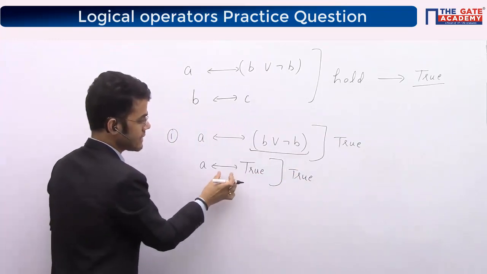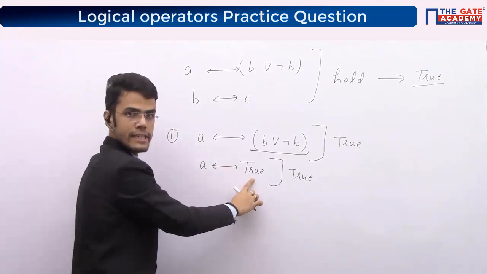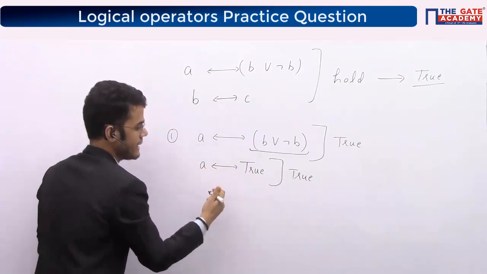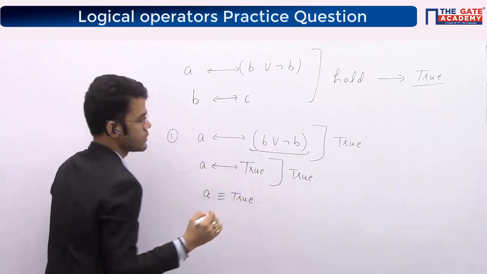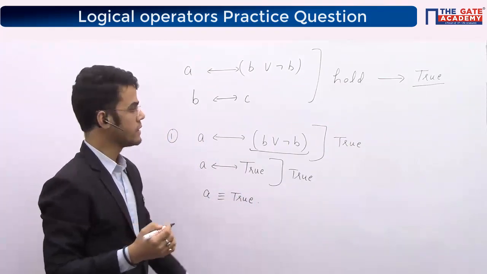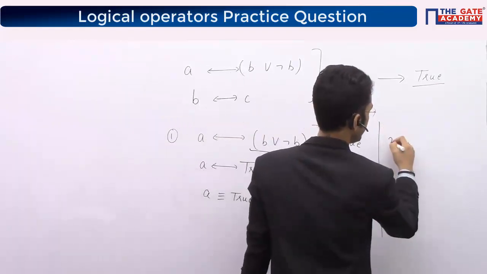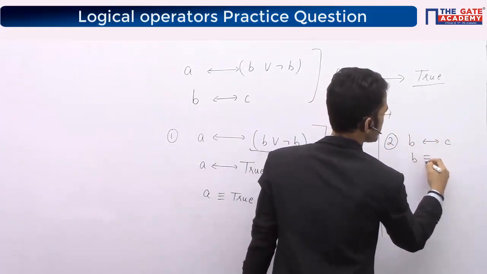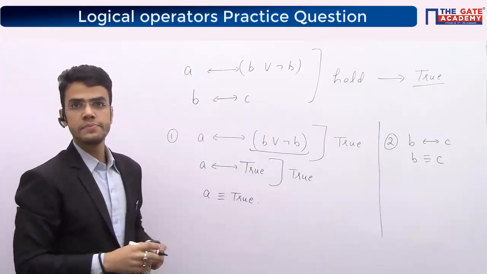Now from here I know the functionality of this operator. This operator says when both the values are same, only in that case I get the final expression to be true. If one side is true, then I know that A has to be true, right? So at least one piece of data I am able to conclude from here is that A is always true. The second expression says B is equivalent to C, meaning B is true and C is also true, or B is false and C is also false, right? B is equivalent to C, fine. So we can just replace B with C.